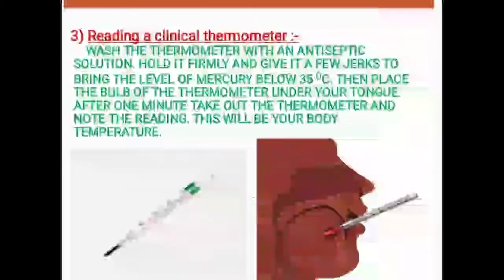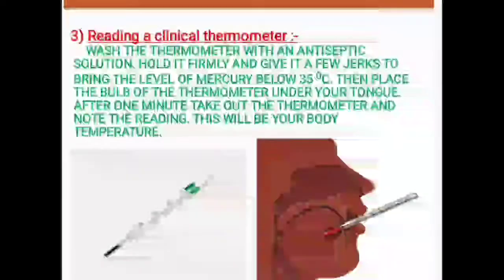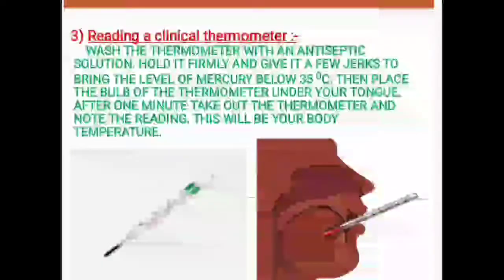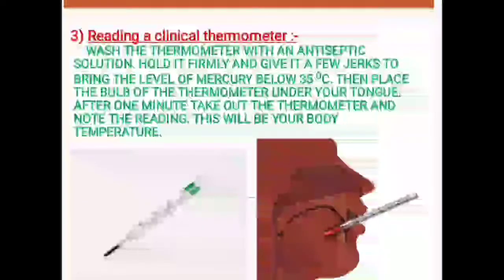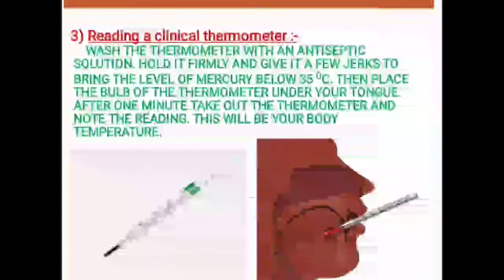Then hold it firmly and give it a few jerks to bring the level of mercury below 35 degrees Celsius. Then place the bulb of the thermometer under your tongue. It can even be placed under your armpits. Leave it there for 1 minute, and after 1 minute take it out and note the reading. So this will be your body temperature. This is how we can measure the temperature of the human body by using a clinical thermometer.